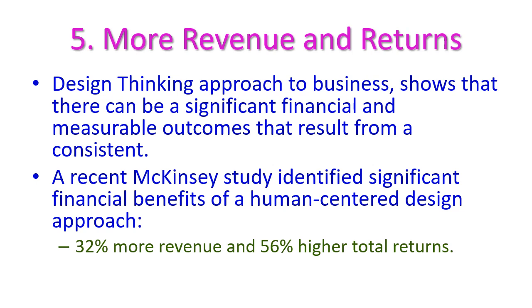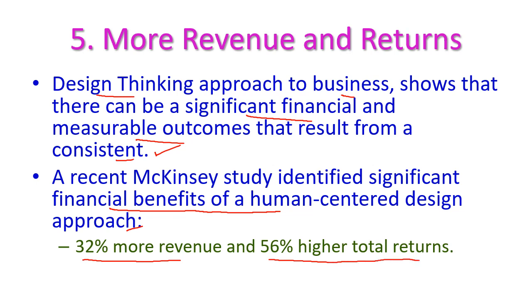And the last one is more revenue and more returns. When we implement the design thinking approach in business, there can be significant financial and measurable outcomes. A recent McKinsey study identifies a significant financial benefit of a human-centered design approach that gives 32% more revenue and 56% higher total returns. Hence, when we implement the design thinking approach, we can get more revenue and more returns.